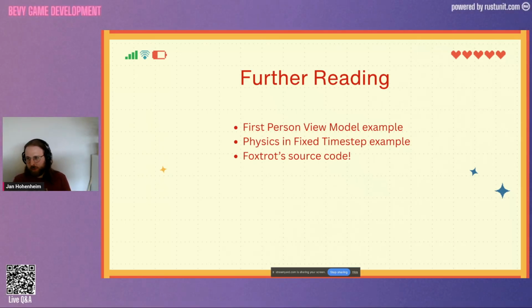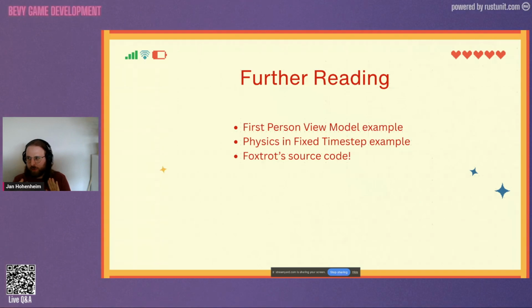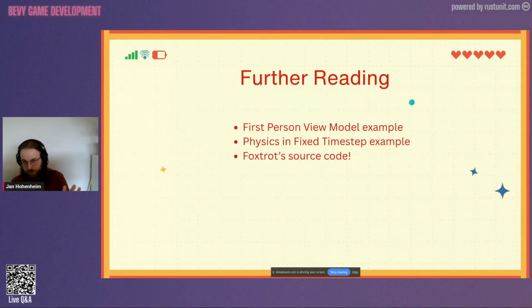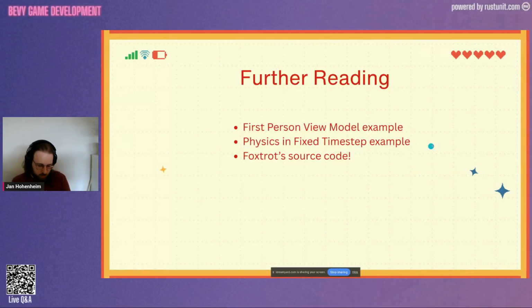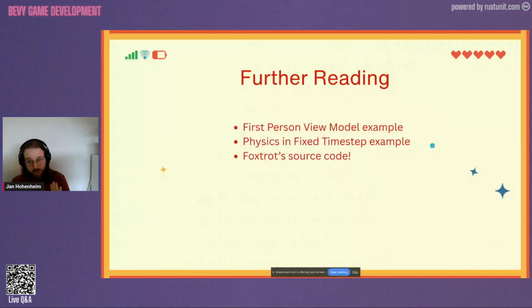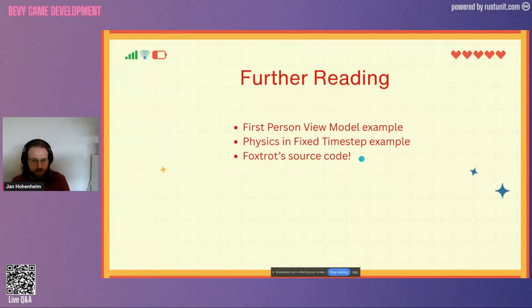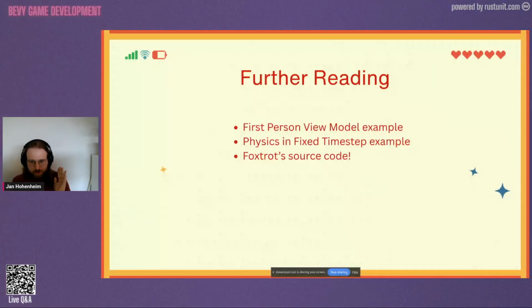If the things that I just talked about, like scheduling and fixed time steps, sounded somewhat interesting, you should take a look at the fixed and physics in a fixed time step example that I contributed. There's a lot of information there that is highly relevant to 3D games. And you can also take a look at the Foxtrot source code. Again, don't try to understand the entire thing. It's huge. If you care about cameras, look at the camera code and then try to steal whatever is useful for you.